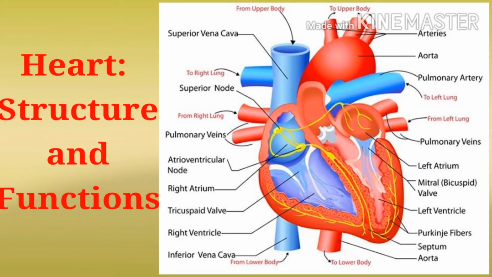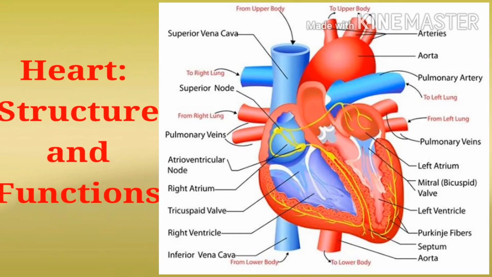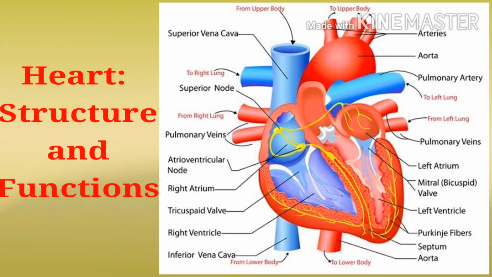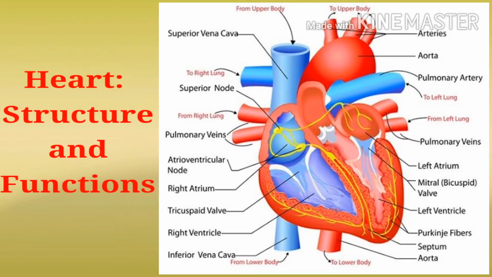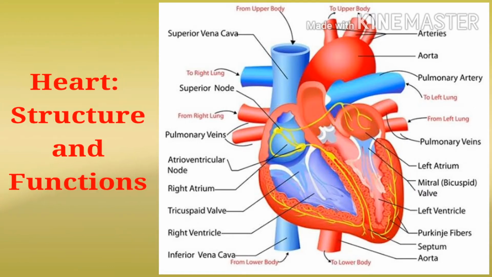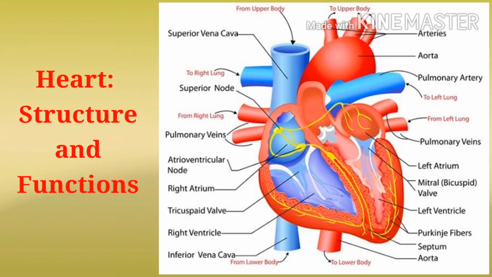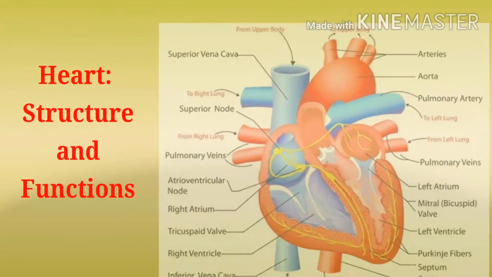Human heart is muscular organ. It is made up of involuntary cardiac muscles. They contract and relax with a definite rhythm. This is called as beating of heart. Internally, heart is divided into left and right compartments by a vertical partition. Each of those compartments is again divided into two chambers. Thus, in all, heart consists of four chambers. Upper chambers are called as atria, singular atrium, and lower chambers as ventricles.